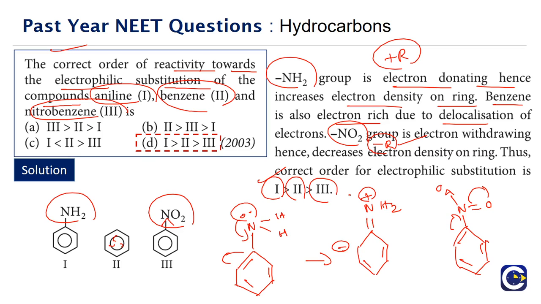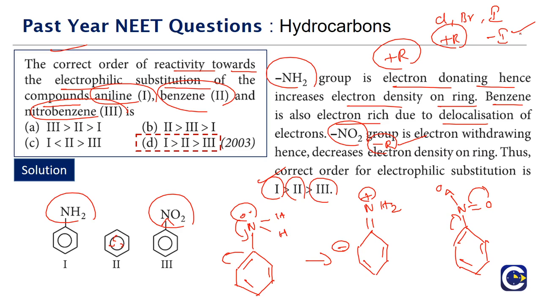So whenever we attach a minus R group, then the activity of the ring will be decreasing. Whenever we attach a plus R group, then the activity of the ring will be increasing, except for the halogens. Halogens like chlorine, bromine, iodine, they show plus R effect, but they also show a strong minus I effect.